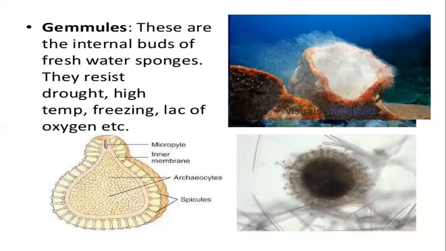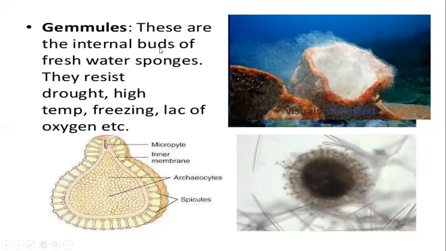Okay, then we go to the next one, that is an example. See now, these are your internal budding. So we have said that external budding and internal budding दो होते हैं. External budding we have seen in yeast and hydra. This is internal budding. Okay.